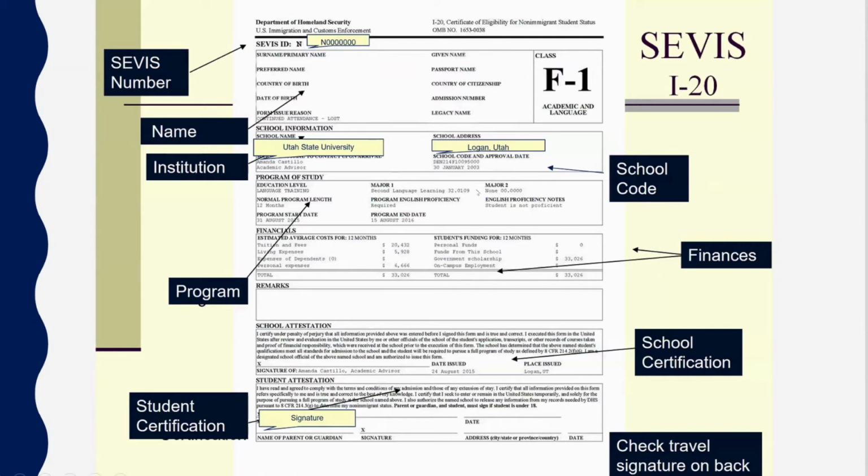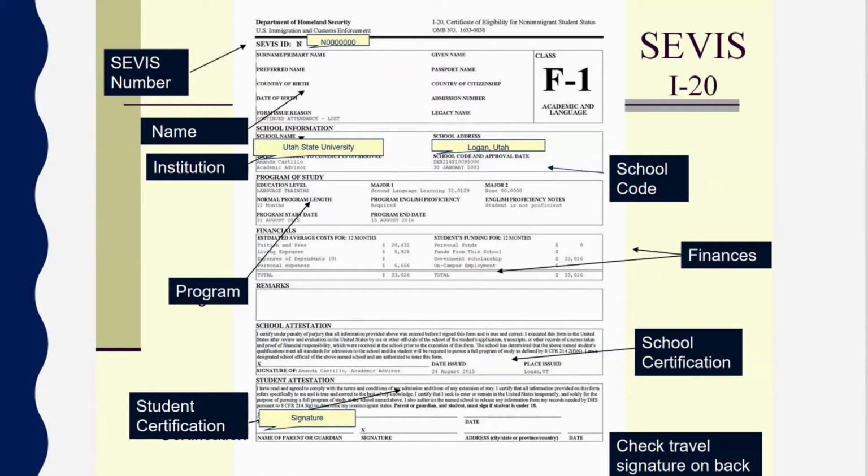That CIP code is not something that we pick; it's something that your department and your program have determined are a good match. So sometimes the name for that CIP code may not accurately reflect your major, but it is a code that's been assigned to your major. So do make sure that that's correct, and if you have any questions about that CIP code, talk to your immigration advisor.